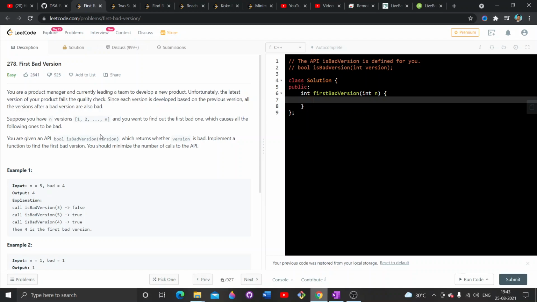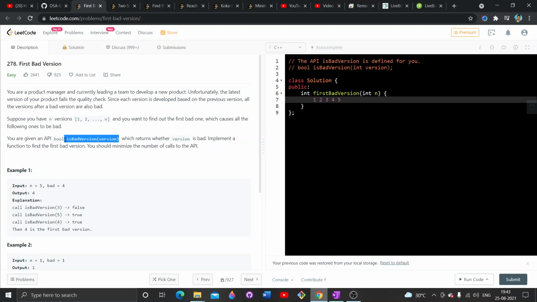Suppose you have n versions, 1 to n, and you want to find out the first bad one, which causes all the following ones to be bad. What does this line mean? Suppose the input given is n equals 5. That means you have versions 1, 2, 3, 4, 5. You have these 5 versions, and as I have discussed in the previous question,